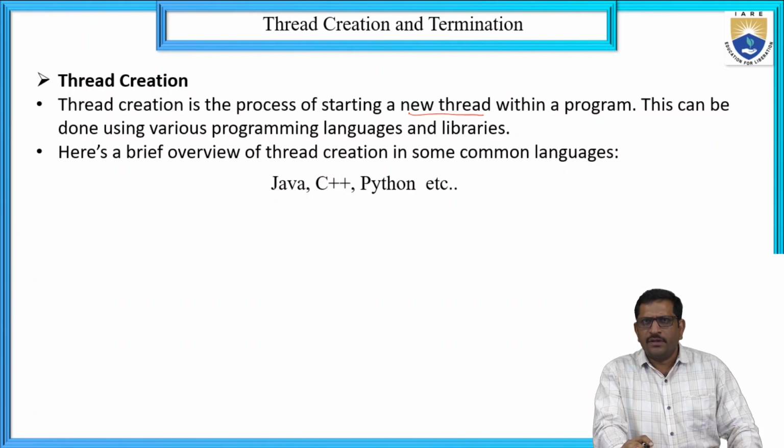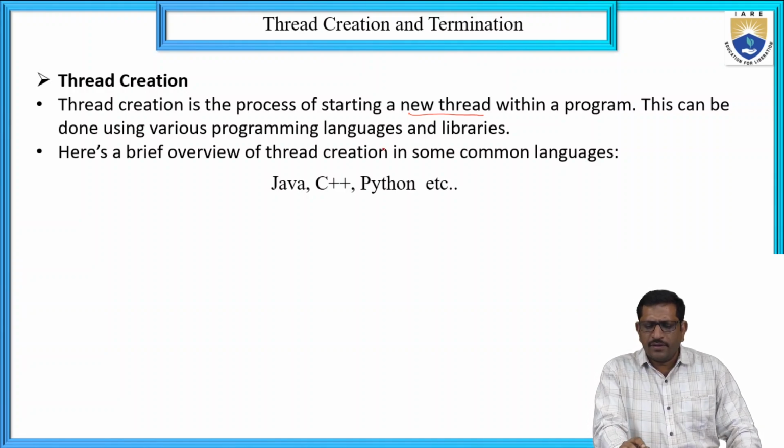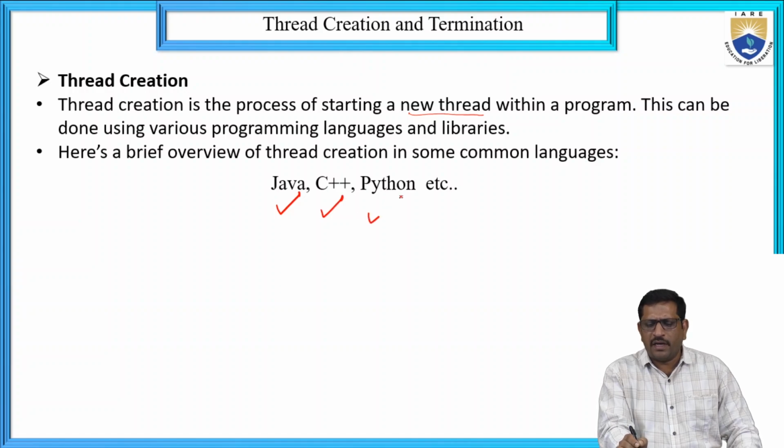Here is an overview of thread creation. Generally, threads can be created by using Java, C++, Python, or a database management system.